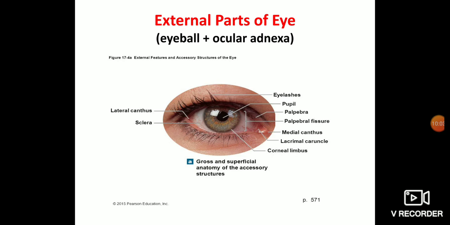Okay, that white part is sclera, and overlying that sclera and underlining your lid, there is a transparent membrane that is called conjunctiva. You can see the central transparent structure is cornea. Central black colored circular part is your pupil. Pupil is just a circular defect in the diaphragm, and the colored part is iris. So this is the external parts of the eye. You all know this, I think.